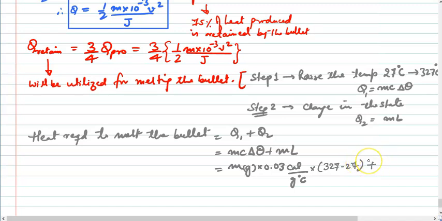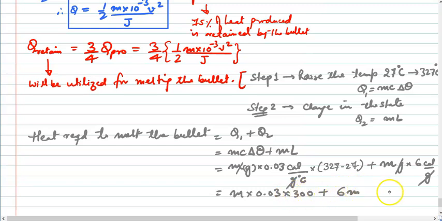Plus what is M? Again M is M in grams, and what is the latent heat? That is 6 calories per gram. See, this gram and this gram goes off. Solving this, okay, if I start solving this, you will find this G and this G cancels out, and this becomes M into 0.03 into 300 plus 6M calories.